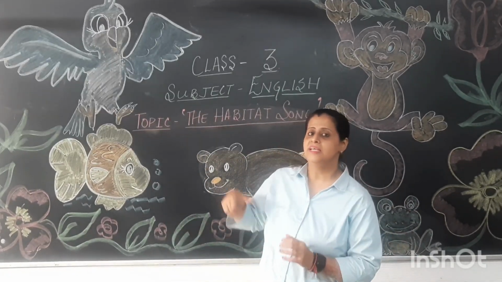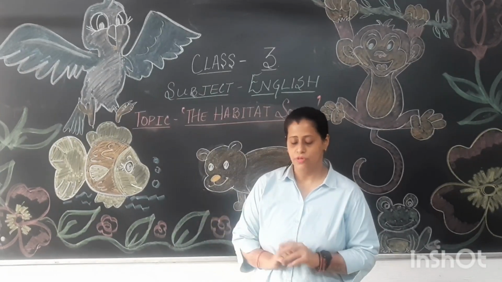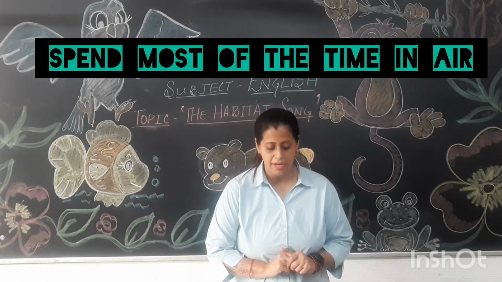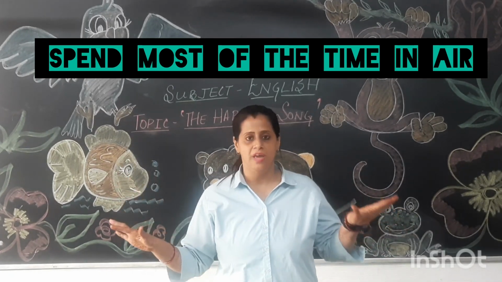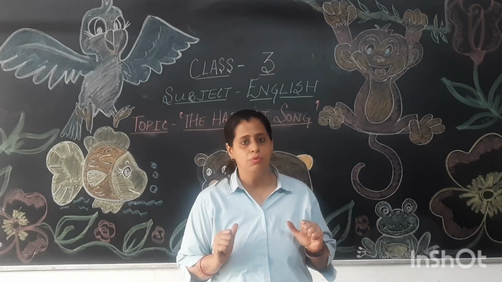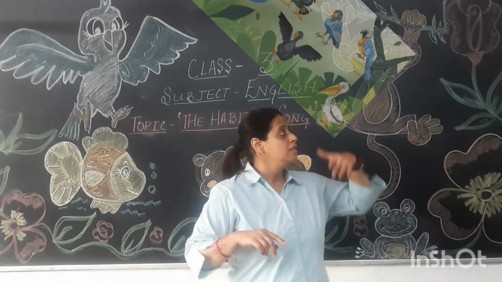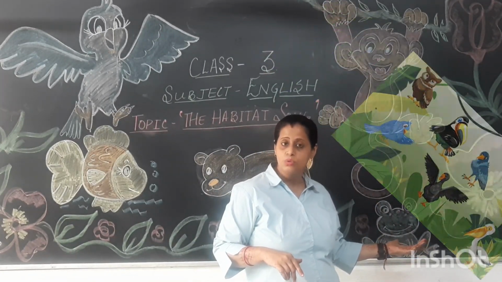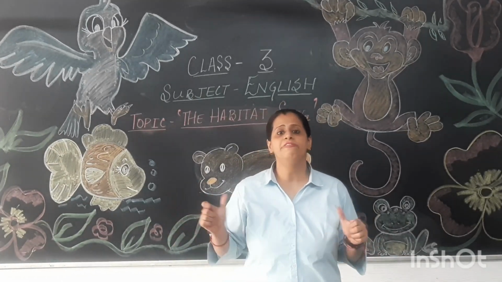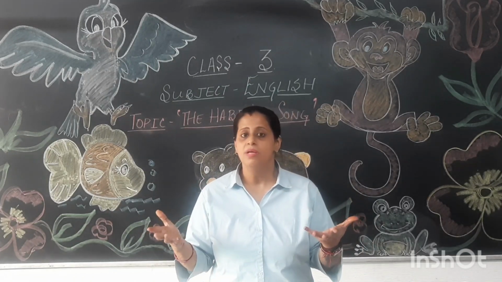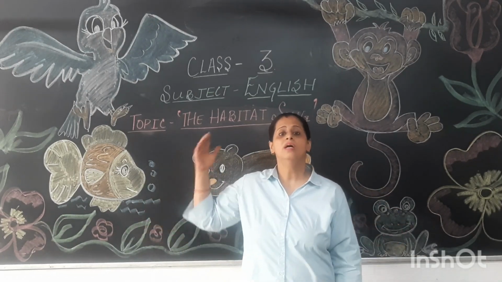So here children, these aerial animals are telling us about themselves. So what are aerial animals? First of all, aerial animals are animals that spend a large part of their lives flying in the air. Alright, you've seen so many birds around you. So many birds, say nightingale, you've seen pigeons, you've seen crows. There are so many different kind of birds who like to fly. So these birds, they do not sit on land the whole time, they only fly. Alright, so whenever somebody comes to them, they do not keep on sitting or running on the land, they just fly away. So these are all the aerial animals.